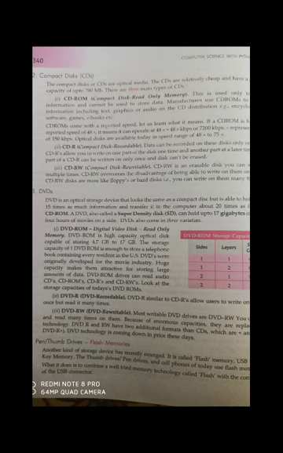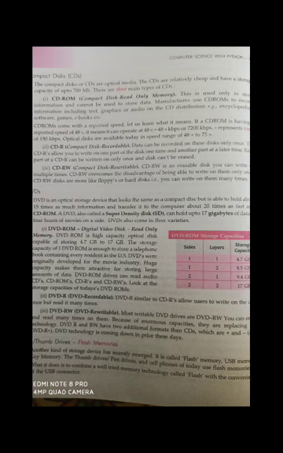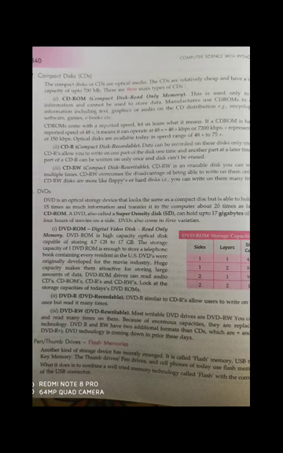It also has DVD-ROM, DVD recordable, and DVD rewritable. DVD-ROM works the same as CD-ROM. It means you can only see the data; you cannot write over it. DVD recordable is the same as CD recordable. You can write the data, but you cannot erase it, though you can read it many times. DVD rewritable means you can erase and rewrite as many times as the life of the disk allows.